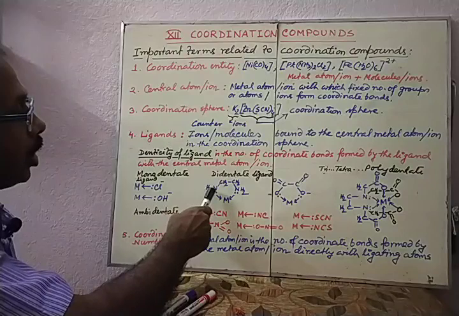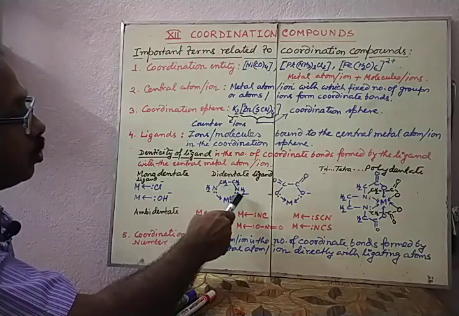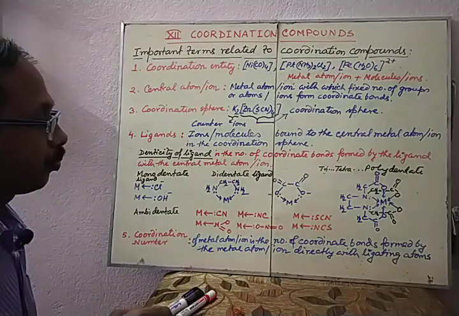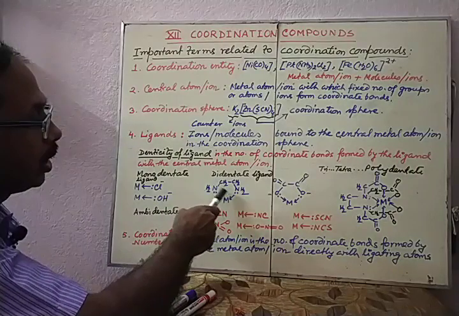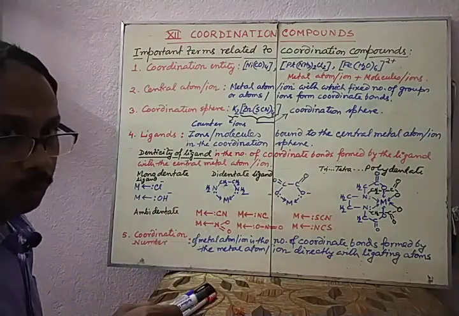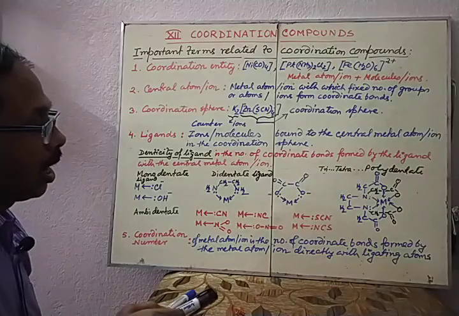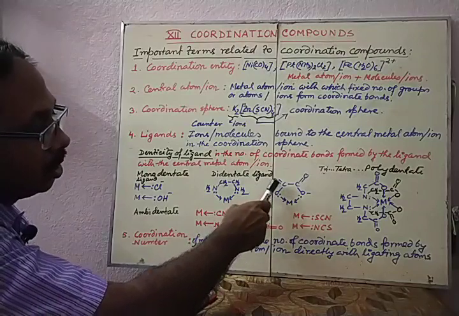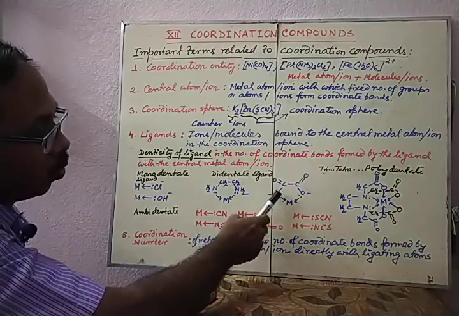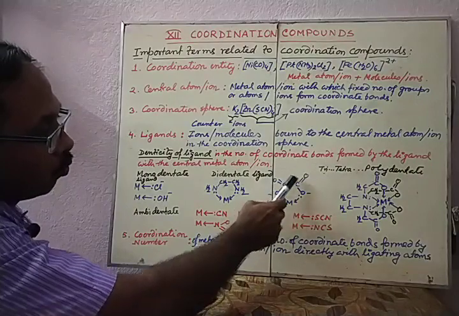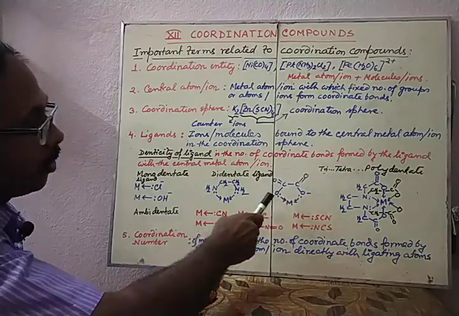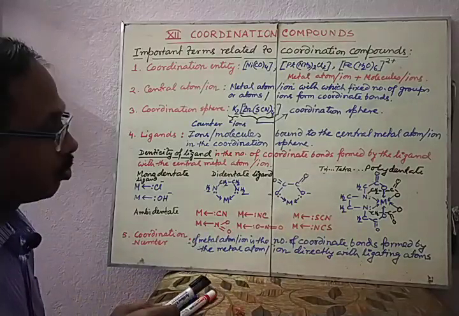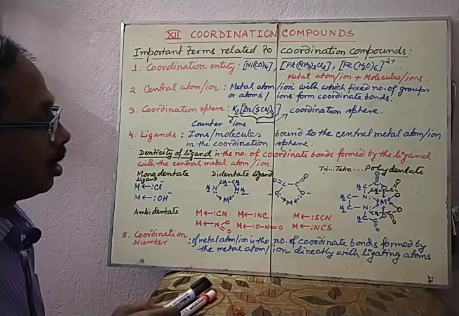Here is an example, NH2CH2CH2NH2. It is called ethane-1,2-diamine. It has 2 ligating atoms, so simultaneously it can form 2 bonds with the central metal atom. Therefore it is called a didentate ligand. Here is an example of oxalate, C2O4 2 minus. It has two ligating atoms by which it can make coordinate bonds with the central metal ion. So it is also an example of a didentate ligand.